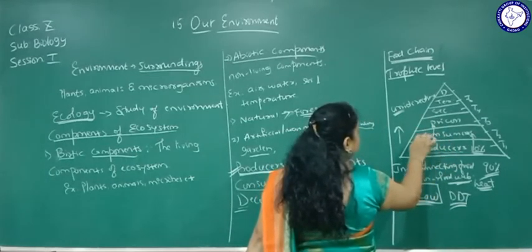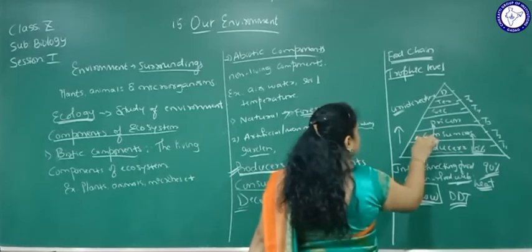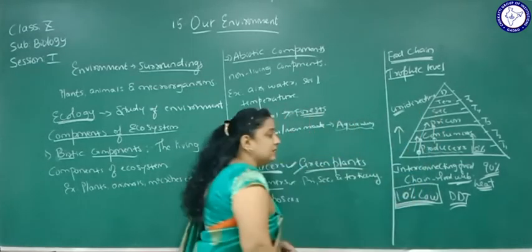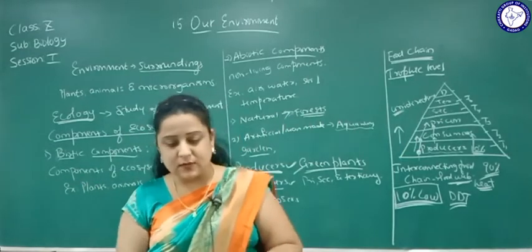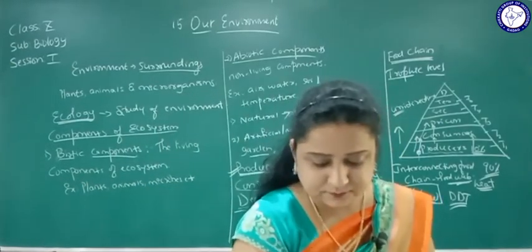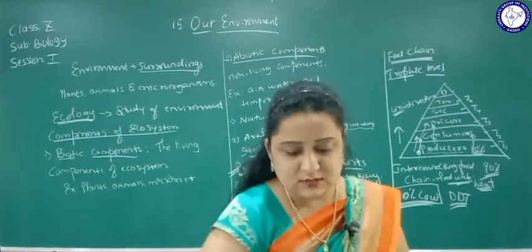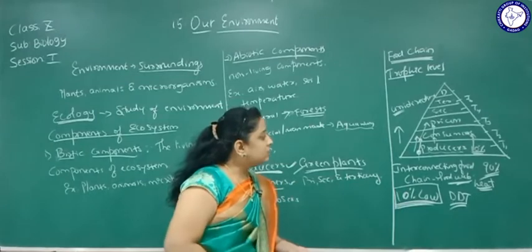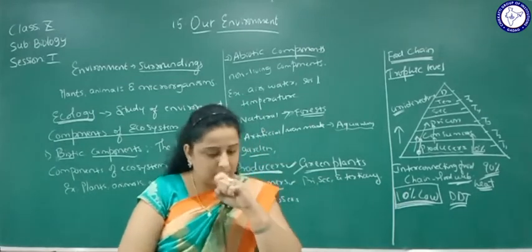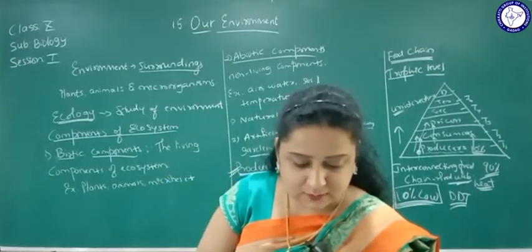So consumers get the chemical substance in their body, and it is transferred to different trophic levels, but the concentration of that chemical substance increases. That is called biomagnification. These chemicals are not degradable, they are non-biodegradable. So we have to reduce the use of chemical substances on plants and go for organic farming.